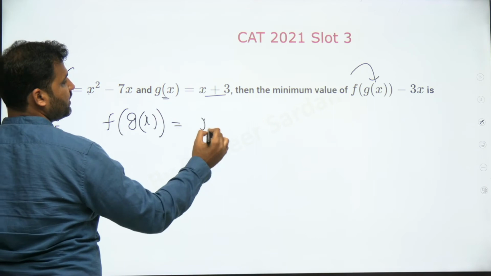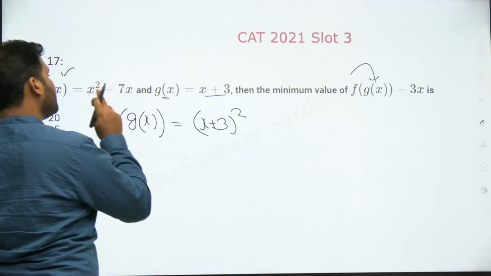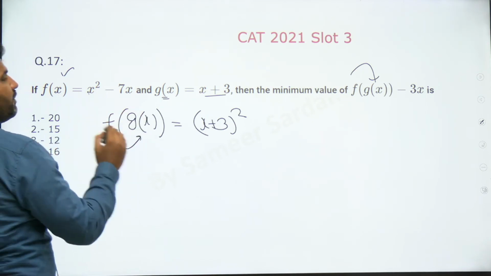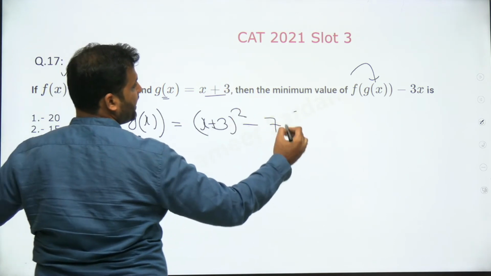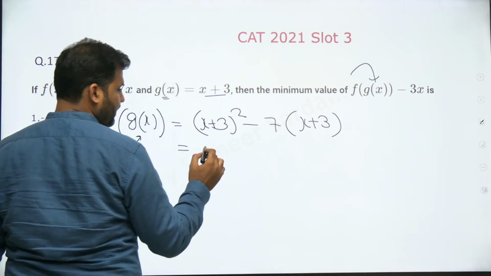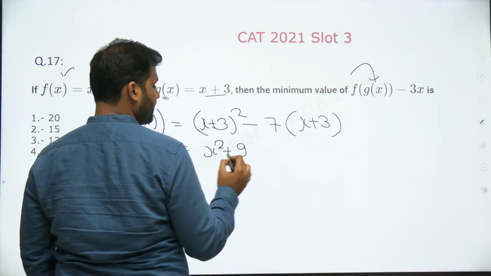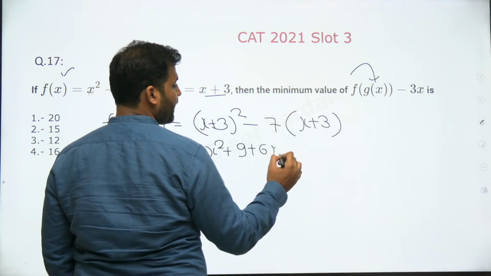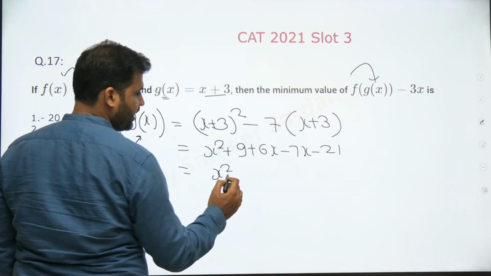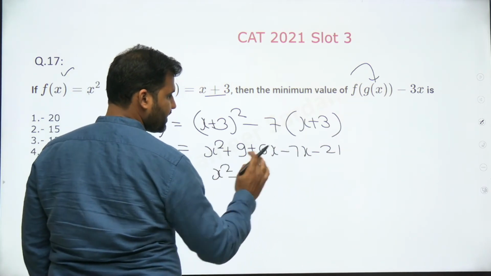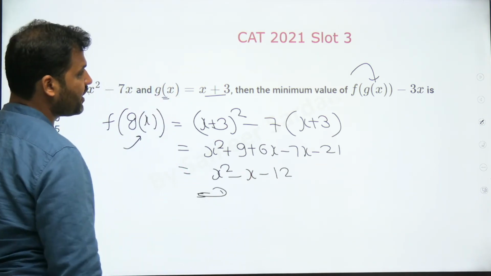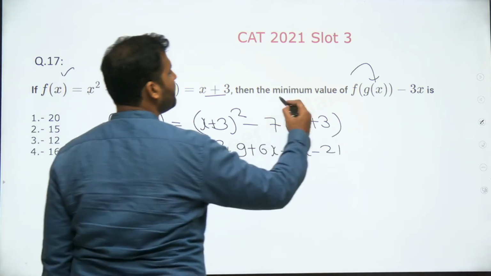x squared means x plus 3 whole square, right? You're supposed to replace x with x plus 3 because here we are putting g of x in place of x. Minus 7 times x, where x needs to be replaced by x plus 3 here. Now f of g of x is nothing but a quadratic equation. What is it? x squared plus 9 plus 6x, using a squared plus b squared plus 2ab, minus 7x minus 21. Now this is x squared plus 6x minus 7x is minus x, plus 9 minus 21 is minus 12. This is f of g of x. We are not supposed to solve it. We are supposed to find the minimum value of this function.